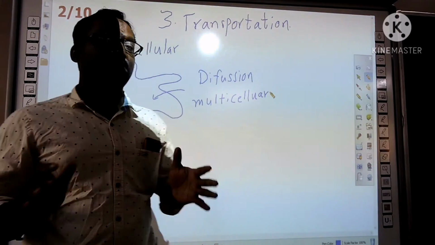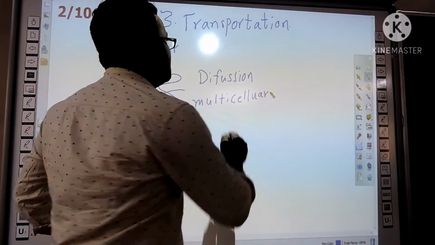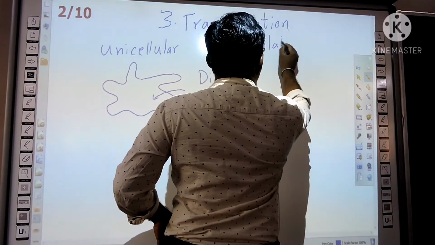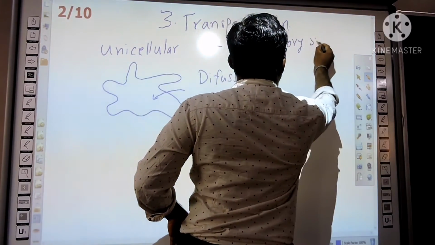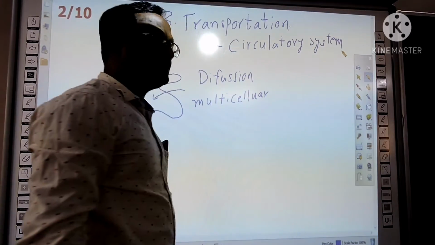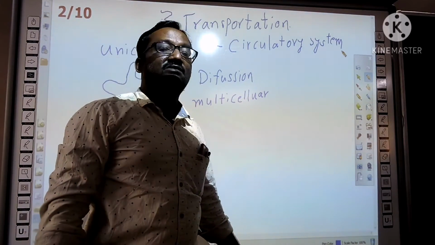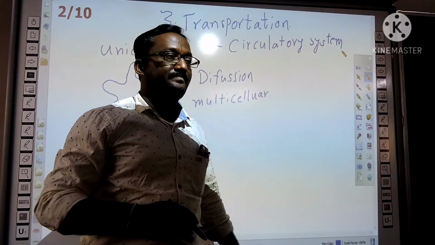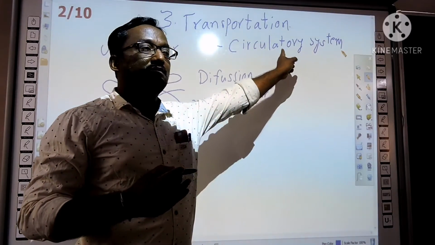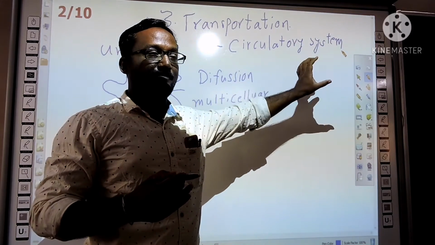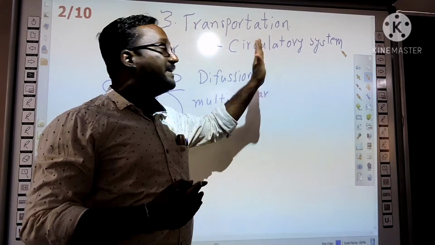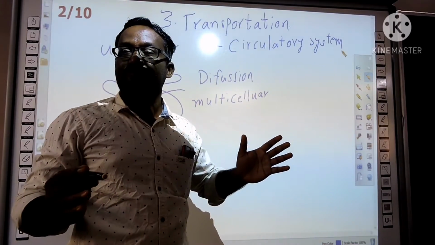The transportation system is the circulatory system. The circulatory system is diverse in multicellular organisms. In lower multicellular organisms the system is very simple. In higher multicellular organisms like humans, the circulatory system is very complex.